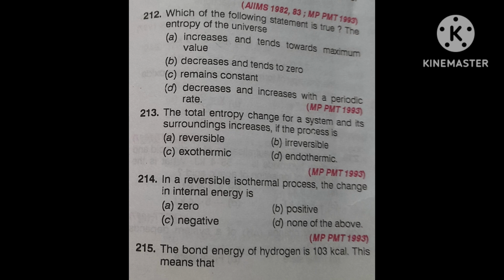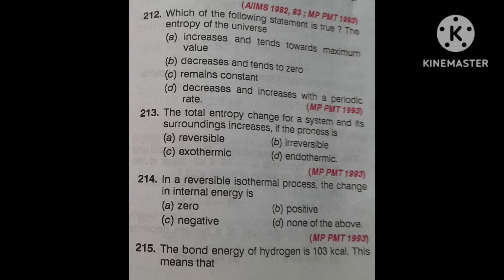Delta G is negative for a spontaneous reaction, meaning minus delta G. It should be minus delta G. Correct? Then the correct answer is this: decrease of free energy, minus delta G. Decrease of free energy of the system. Delta G must be negative. Next question.